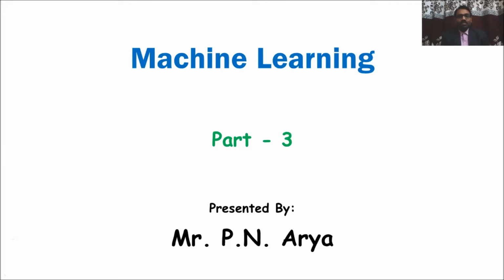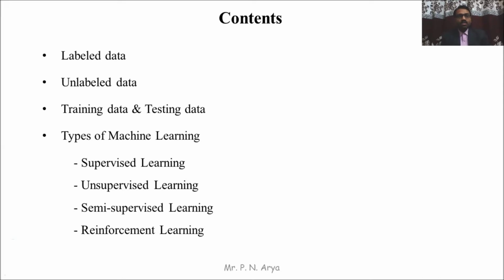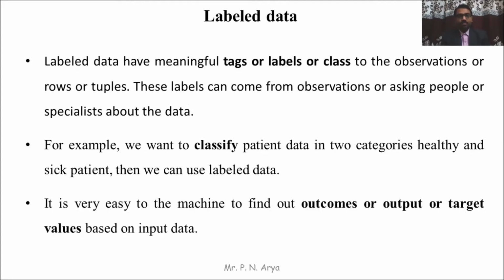In the last video, we saw the hierarchy of machine learning and applications of machine learning. We also discussed research areas of machine learning. Let's start. In this video, we will cover labeled data, unlabeled data, training data and testing data, and types of machine learning: supervised learning, unsupervised learning, semi-supervised learning, and reinforcement learning.